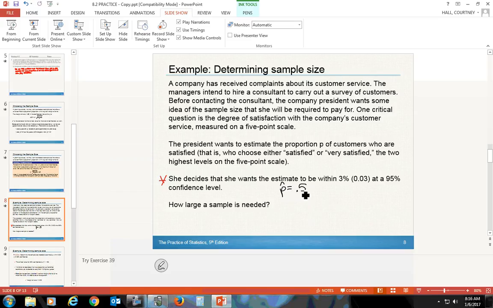We don't know the sample size. That's actually what we're solving for. We know the margin of error is 3%. We're going to use that as 0.03, okay? If we have a confidence level of 90%, then we do know our Z star. We have found it previously. If it's 95%, then we do know that our Z star is 1.96.